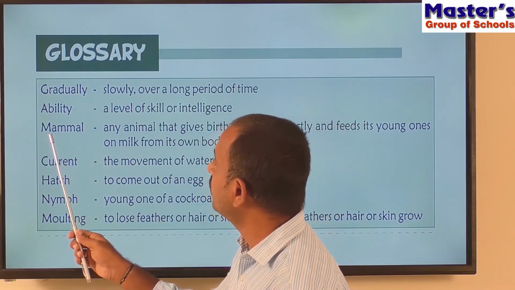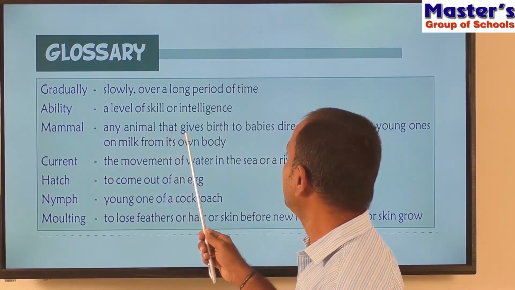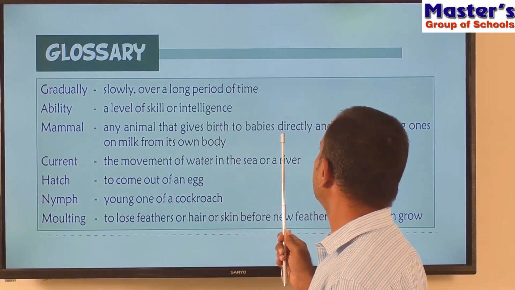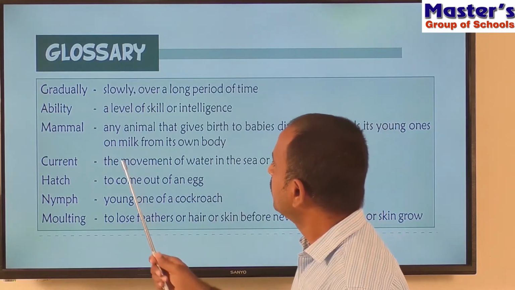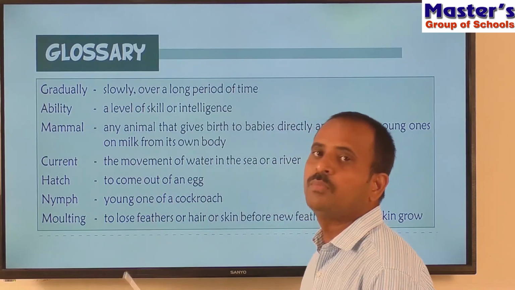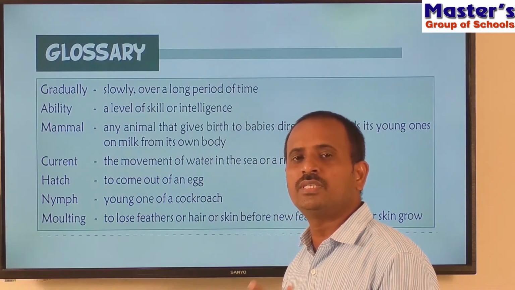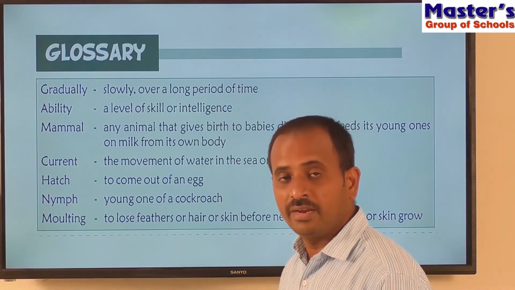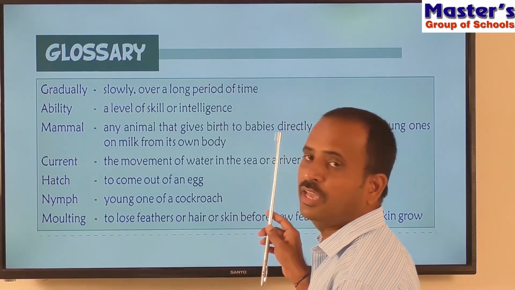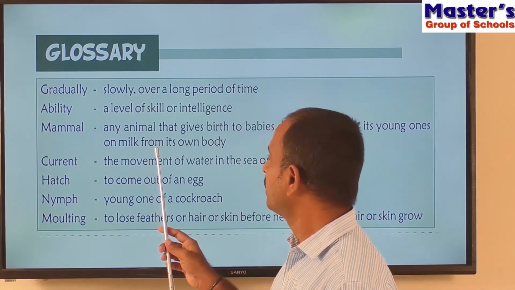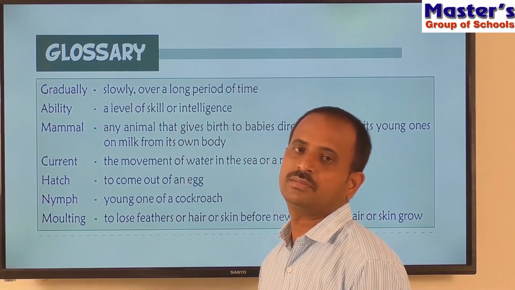And see the third one, mammal. What are mammals? Any animal that gives birth to babies directly and feeds its young ones on milk from its own body. So mammals, children, are those animals which give birth directly to their young babies and also feed their young babies with milk produced from their own body. Those are called mammals.